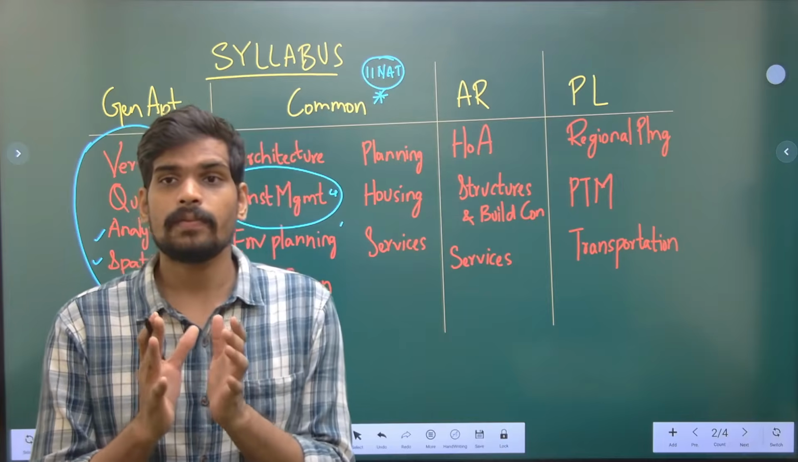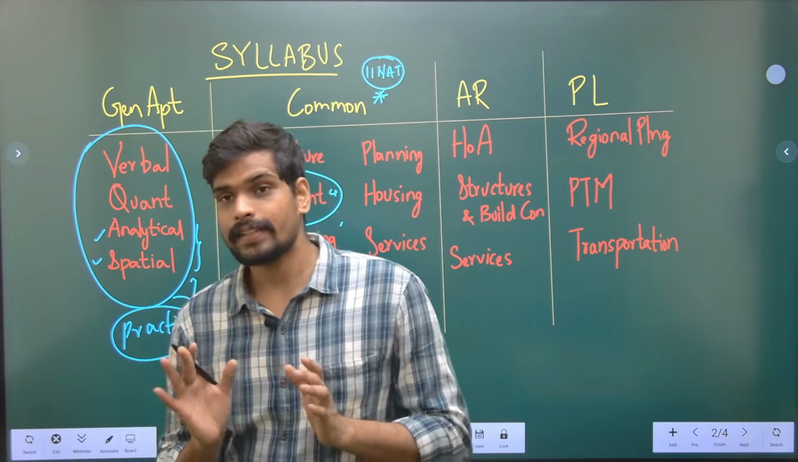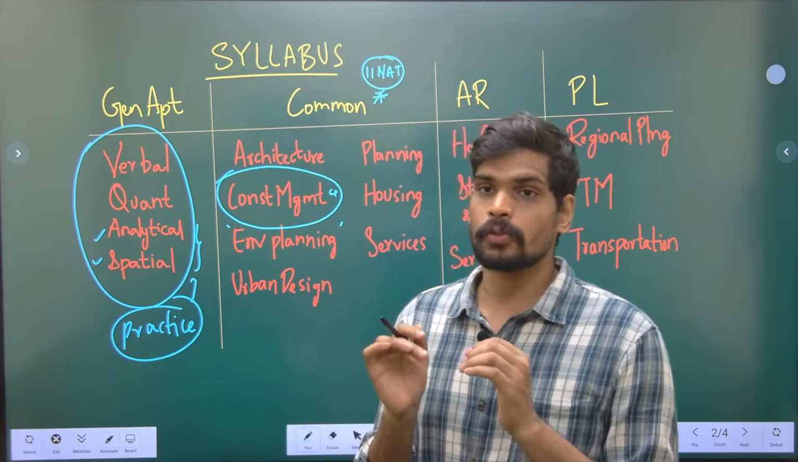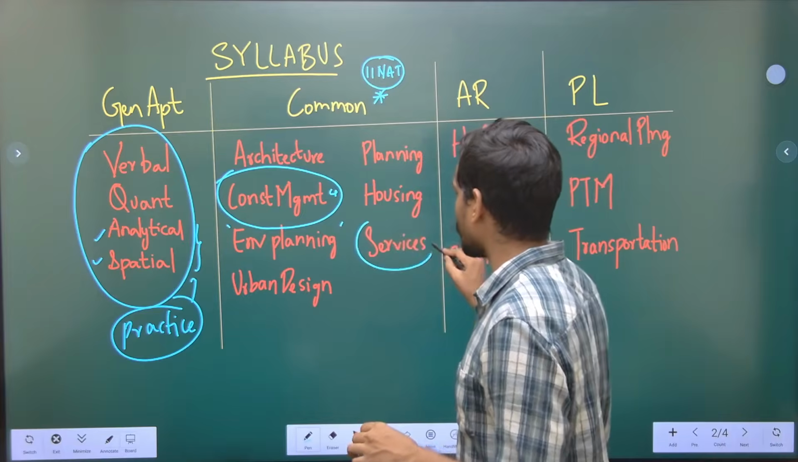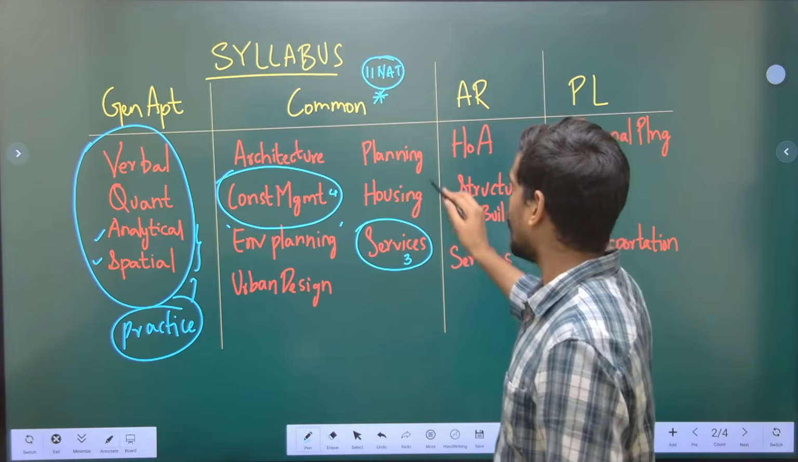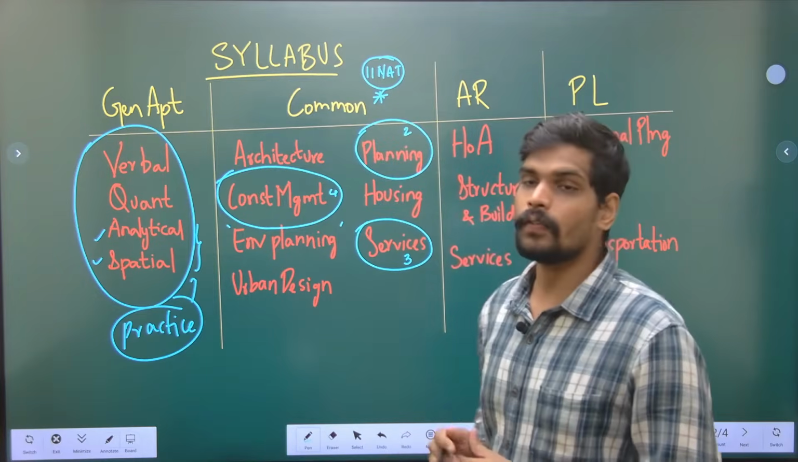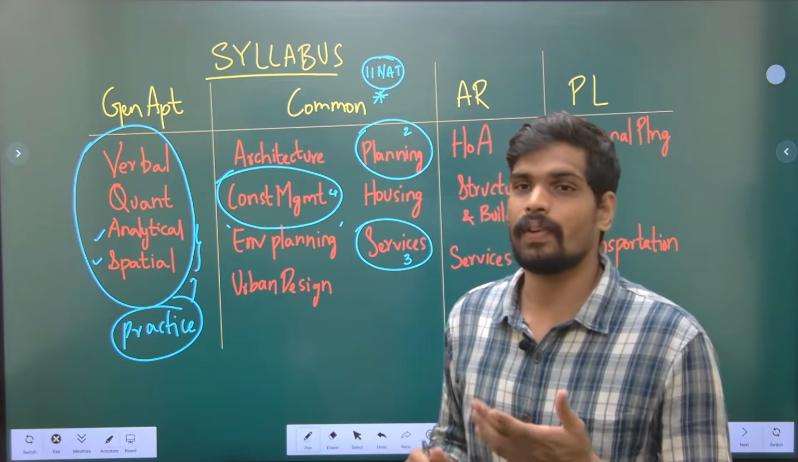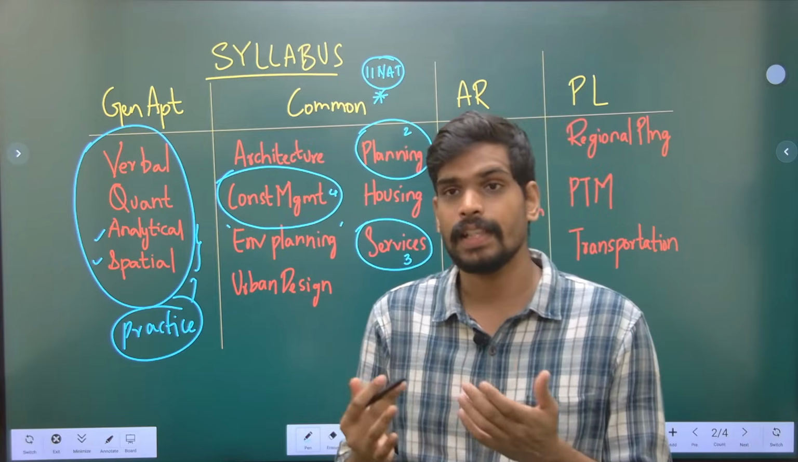So the number of topics with numerical content is lesser in the common part now. So you need to identify those crucial areas. Construction management had 4 questions. 3 questions were from the services section in last year's paper, and 2 numericals were from the planning topic. So 9 out of 11 are only from these topics. One question was from environment and one question was from architectural graphics based on scale.